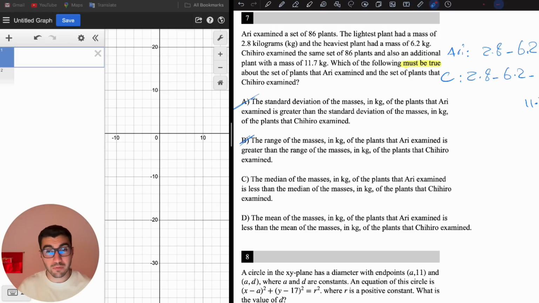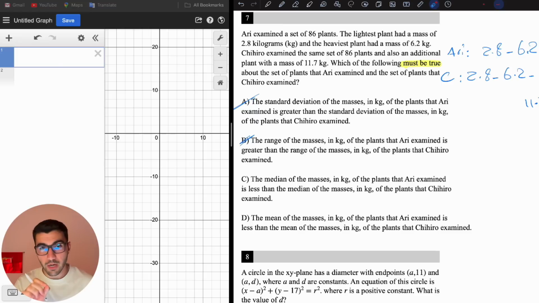If it says which of the following is true, that means we have only one correct answer. But if the question says which of the following must be true, that means one of the choices might be correct, but also might be not correct. So you have to look at the choices. Like if you check a choice and say, oh, this looks correct, so this is the answer. Okay, next question.